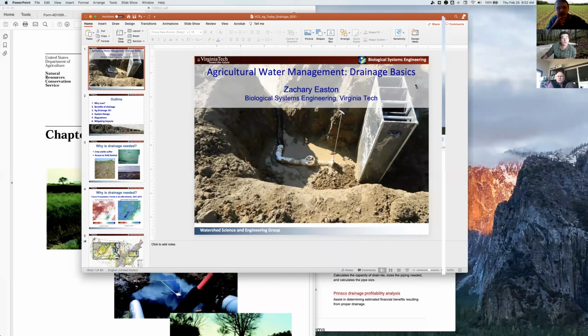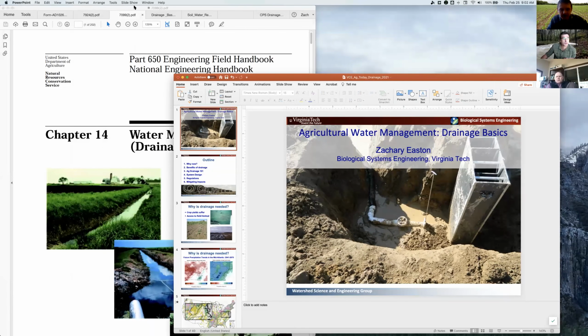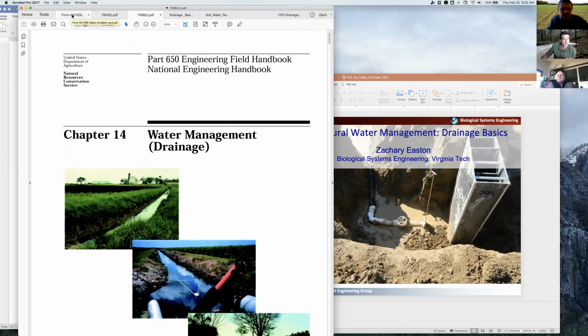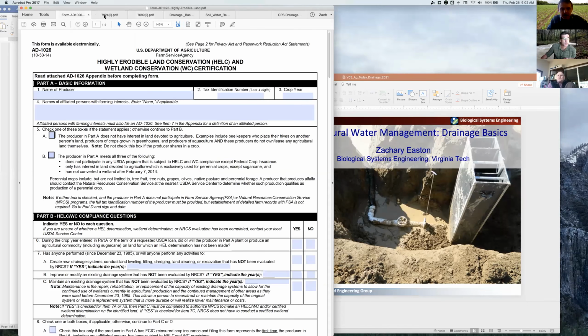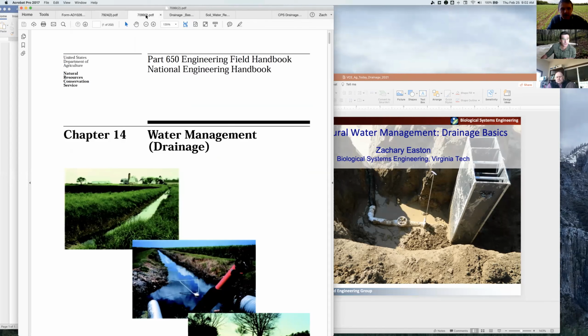And so I guess before we get going, I did put together the documents that the NRCS shared, as well as some other documents that would be helpful in discussing agricultural water management and drainage. These are the NRCS Engineering Field Book chapters that are relevant to drainage.